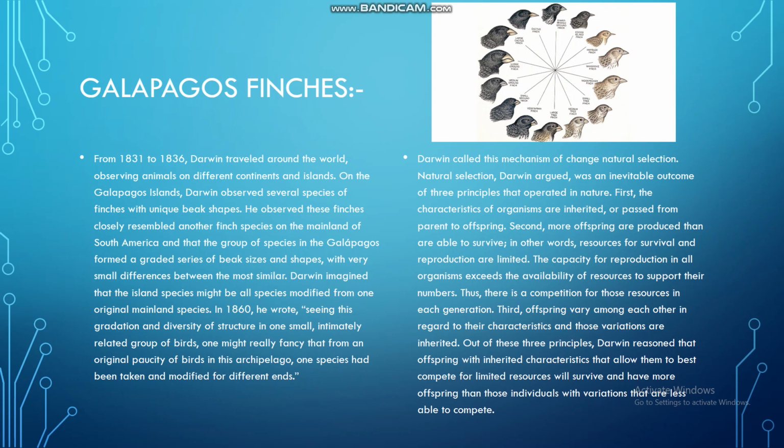Third, offspring vary among each other in regard to their characteristics, and those variations are inherited. Out of these three principles, Darwin reasoned that offspring with inherited characteristics that allow them to best compete for limited resources will survive and have more offspring than those individuals with variations that are less able to compete.